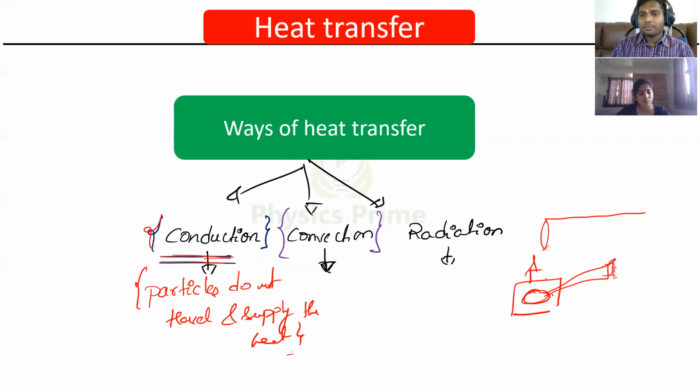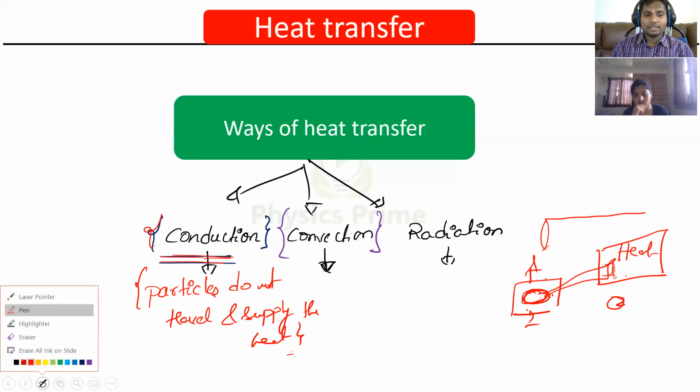Here actually you will be able to feel the heat, the rising temperature, at the end where you are holding the holder, whereas the other end is actually in that hot temperature. So there the heat travels from this end to that end without the particles actually traveling from the first end to the second end.